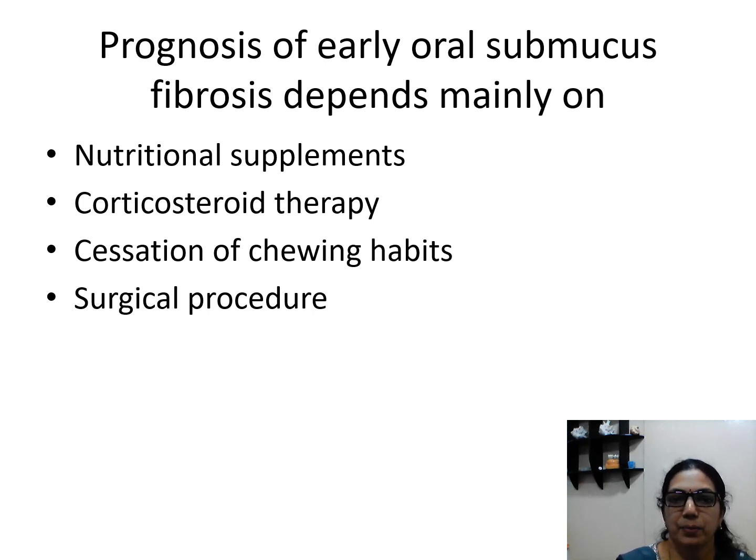Prognosis of early submucous fibrosis depends mainly on nutritional supplements, corticosteroid therapy, cessation of chewing habits, or surgical. So it is early oral submucous fibrosis we are discussing. The prognosis depends mainly on the cessation of the habits, which is more important in these patients if we are diagnosing it in the early stages. So the patient should be properly educated and we should explain to him about the cessation of the habits, so that we can stop the progression of these lesions.